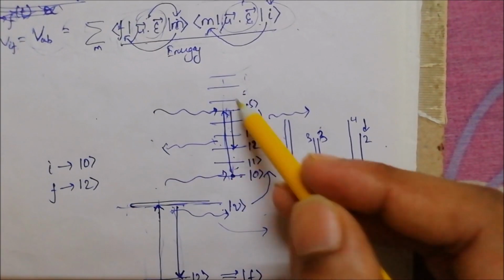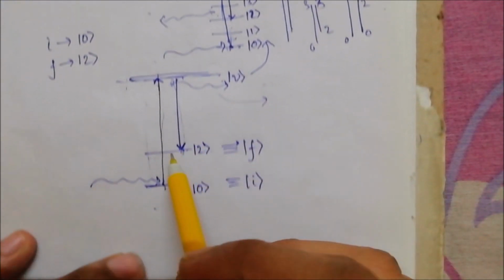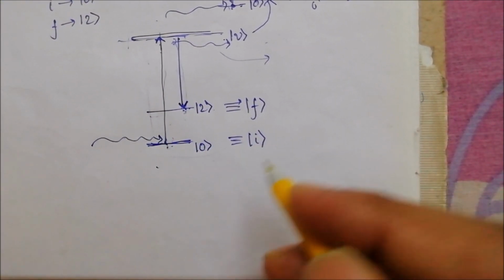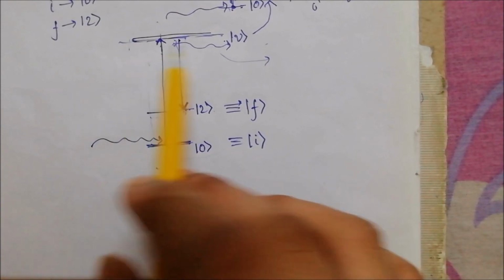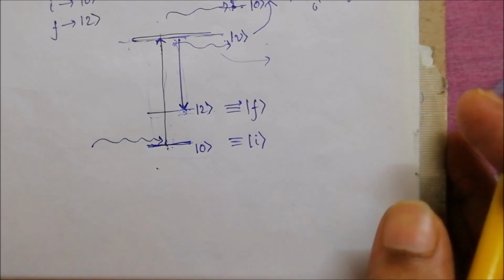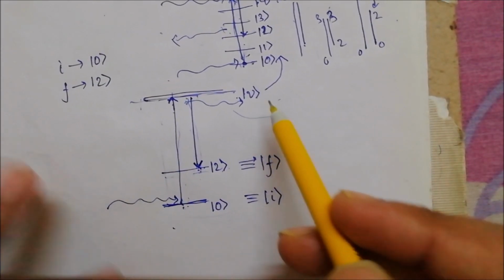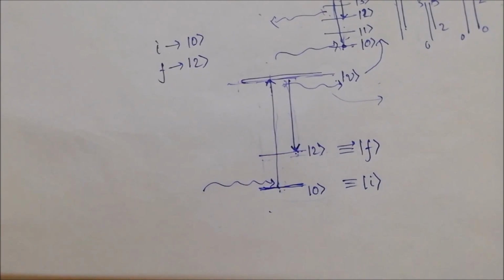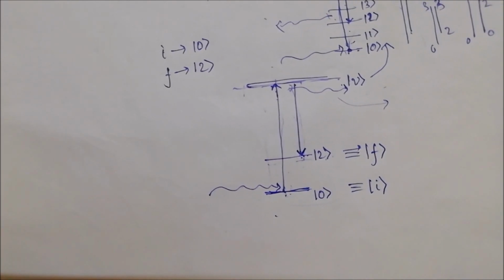The collection of all those transitions is given by this diagram, and we say that the system has transited from some lower state to some virtual state, and from the virtual state to some ground state. So as you see, this virtual state is nothing but a mathematical construct to make our life easy. And so that's all the theory of the Raman effect.